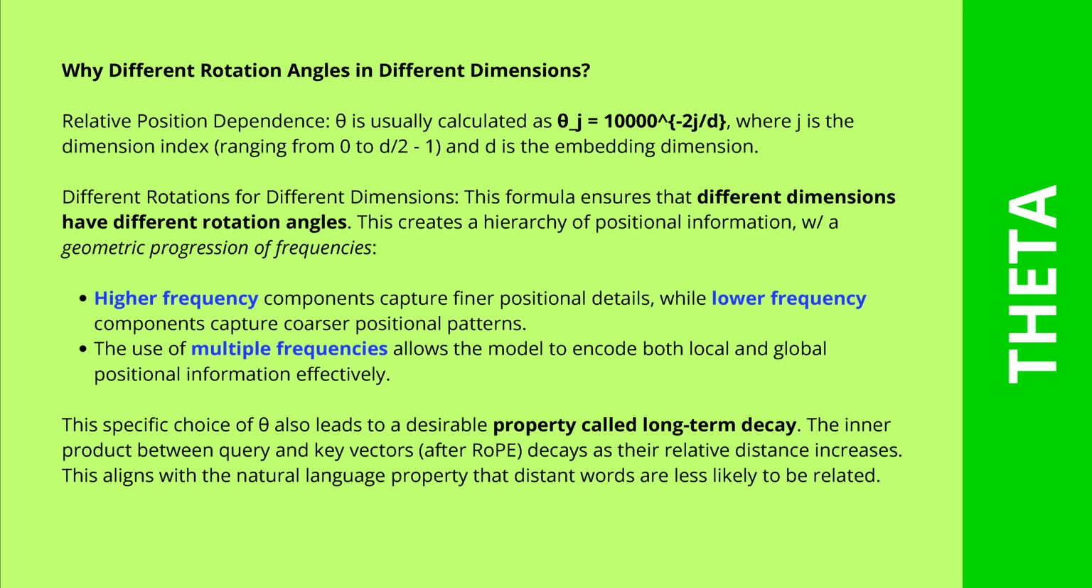And this is one major part, but there's also a second extremely important case. You want a specific property that is called a long-term decay. So in this definition of theta, inherently it has that the inner product between the query and the key vectors, if we do our RoPE calculation, decays as their relative distance increases. And this makes sense. Imagine you have at the beginning of a book an introduction, and then you have the end of the book. After 500 pages, you have, and the murder was Jones.